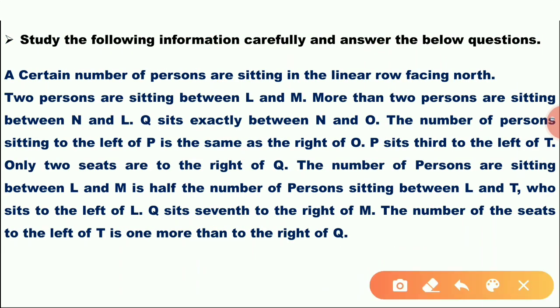A certain number of persons are sitting in a linear row facing north. This is the north direction.